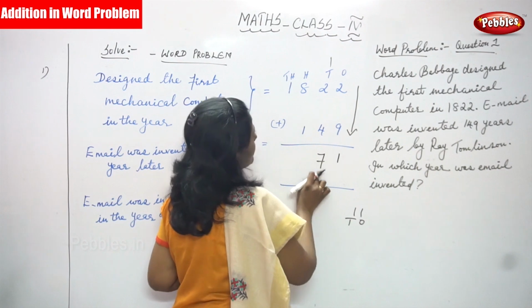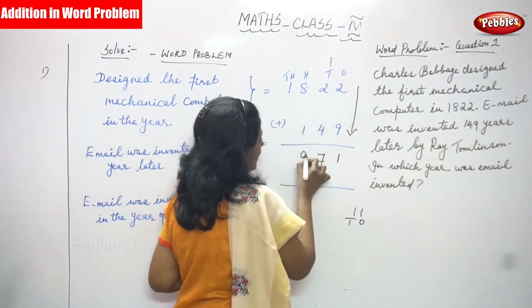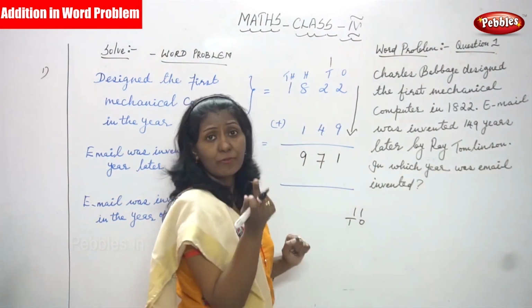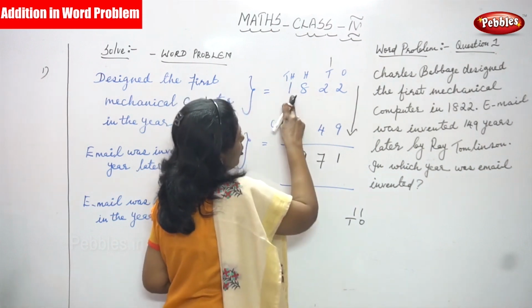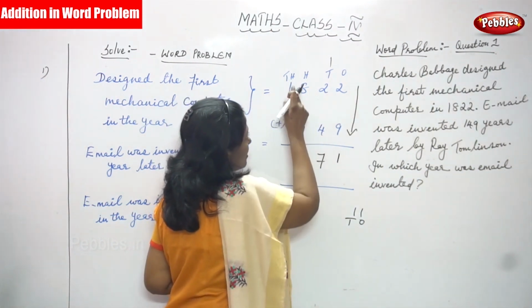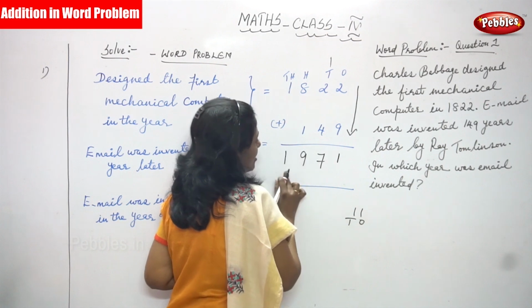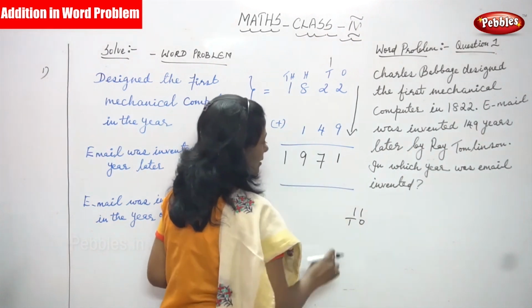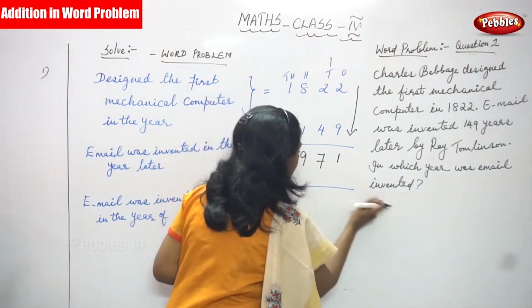So no carry over. Then 8 plus 1 is 9: 8 in the mind, 1 on the finger, after 8 comes 9. In the thousands place there is no number, so just bring down the number here. The answer is 1971.